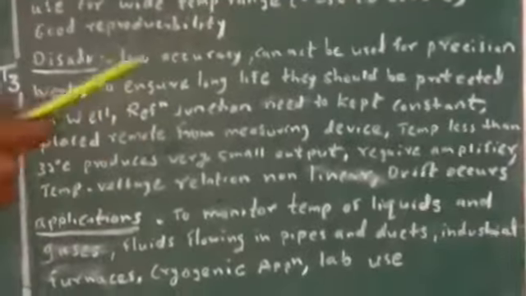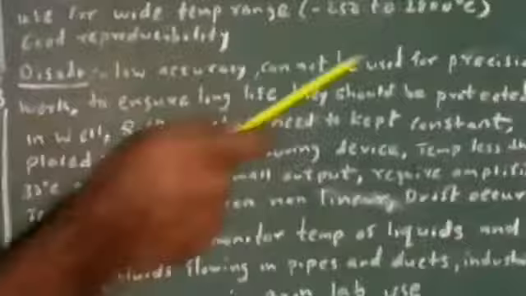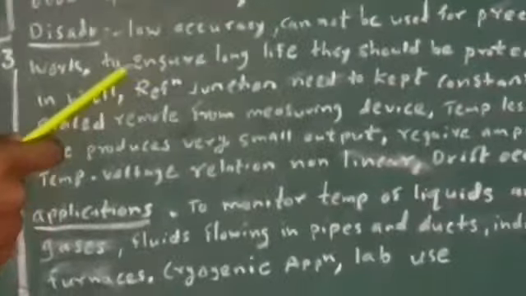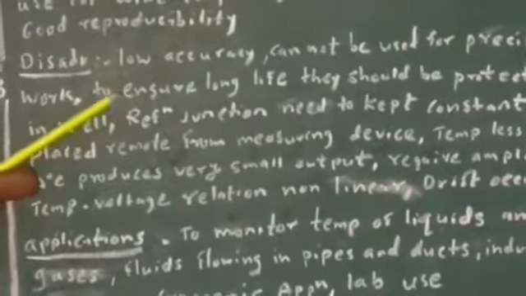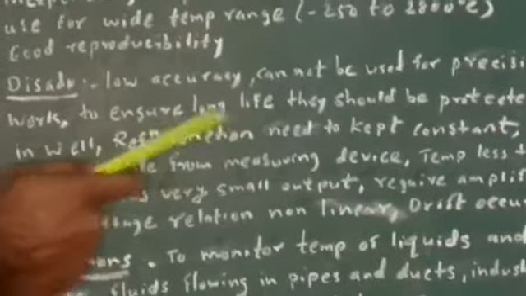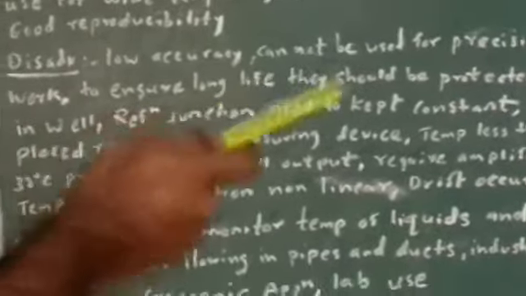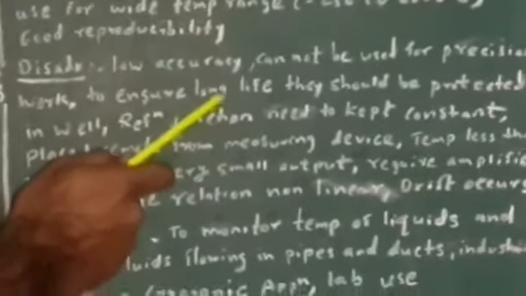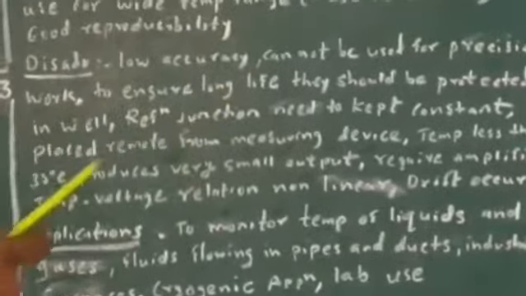The disadvantages of the thermocouple: low accuracy, means whenever precision work is there, thermocouple is not preferred, so it cannot be used for very accurate work. Then we have to use a protective enclosure for the thermocouple in order to ensure its long life. We can use bare wires also, but it affects the life of the thermocouple. So again, this is a disadvantage.